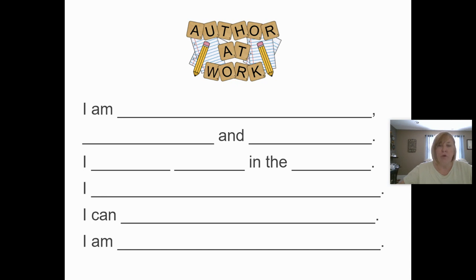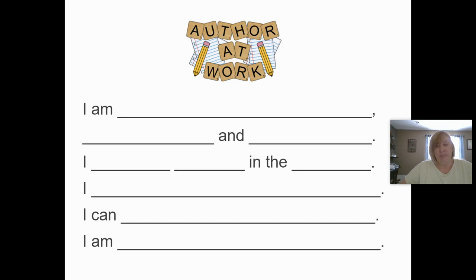But if you can only come up with one, that's okay too. If you feel like, I think I can do it, put a second one in there. You can always try. If you don't like it once you write it, that's why we have erasers, so we can take them out.